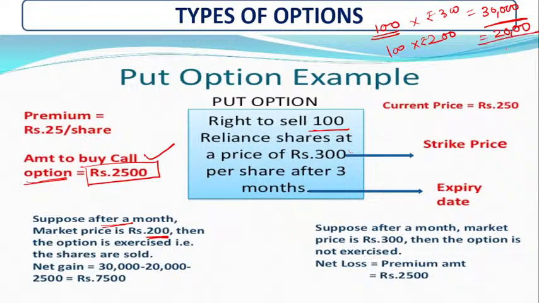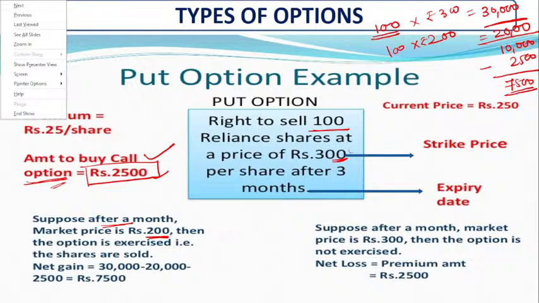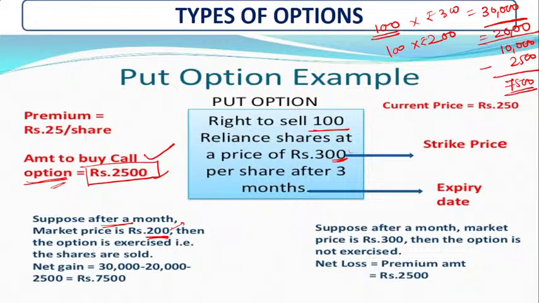So here you can see there is a 10,000 difference after a month, because you are in a loss. And again, because the amount to buy the option is a fixed amount, that is 2,500, how much amount? That is 7,500. It is your share value for today after the month, if the price of the share decreases, because at the time of contract it was 300, but later it was 200. Hope you understand till now.